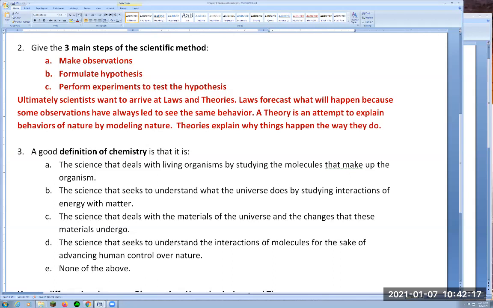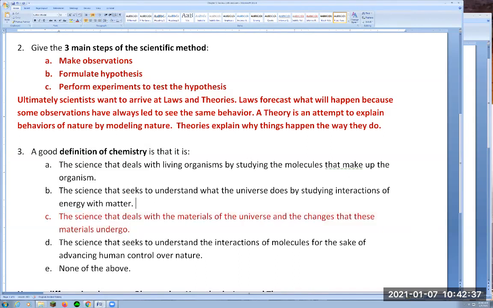Or the science that seeks to understand the interactions of molecules for the sake of advancing human control over nature? So it's one of them. It's not none of the above. It's one of them, and it's actually answer C. Let me put that in red here to emphasize that's the answer.